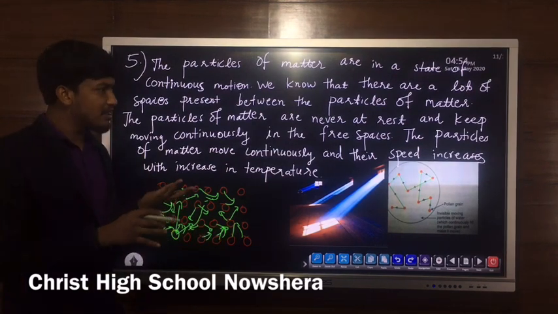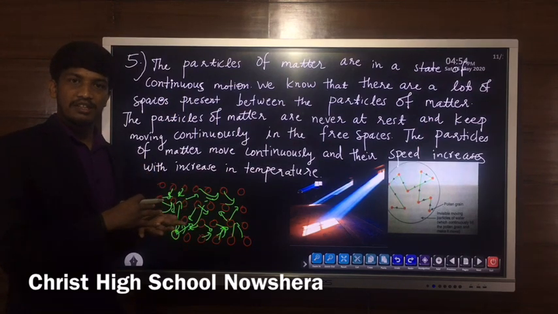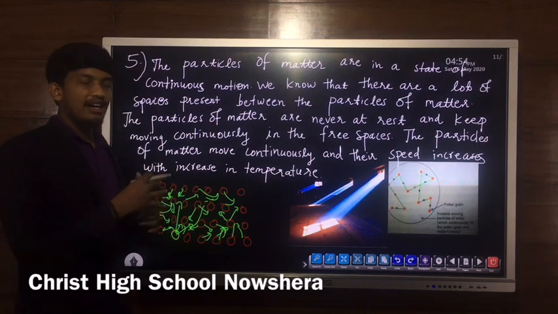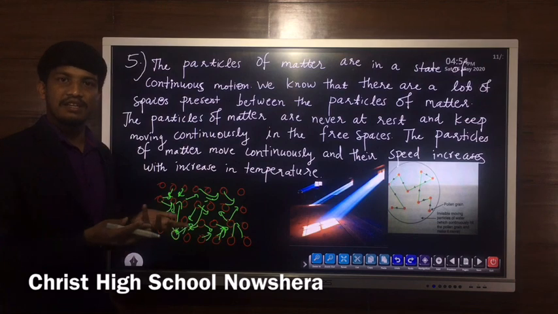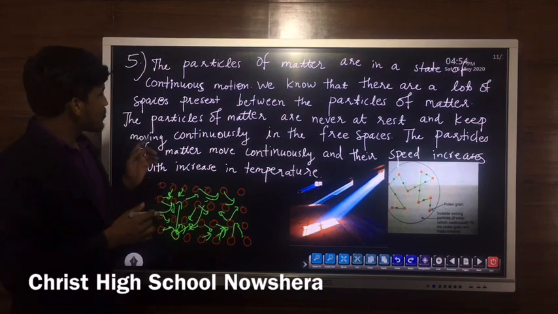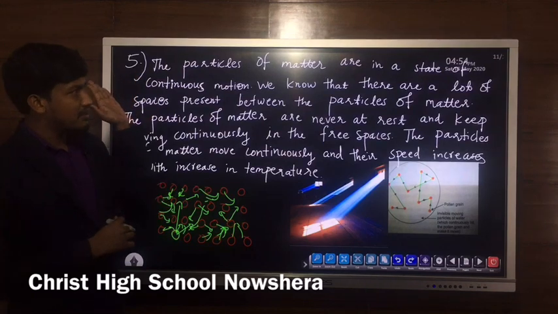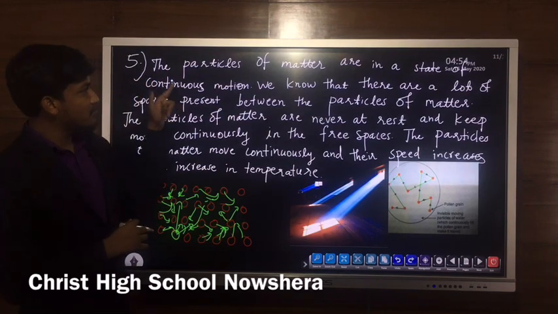So when you consider water, we see water in a bottle, but the water molecules in that water are moving continuously. Air particles are moving continuously, but we cannot see them. So we can say that the particles of matter are never at rest. They are always moving. They are in a state of continuous motion.